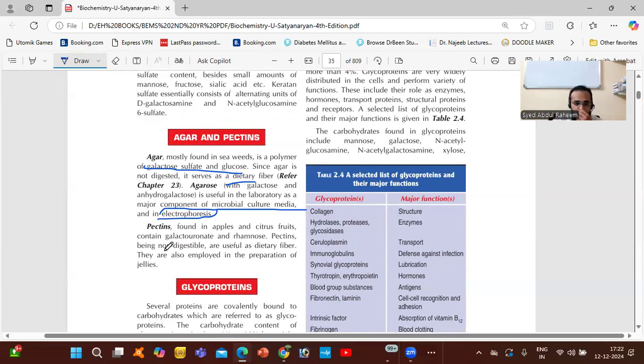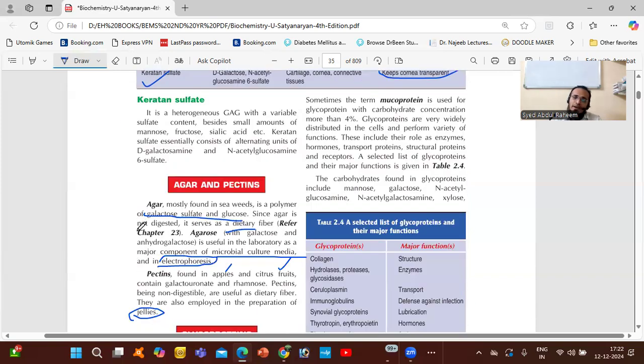Pectins are found in apples and citrus fruits. They have galacturonate and rhamnose. Pectins, being non-digestible, are useful as dietary fiber. They are also employed in the preparation of jellies. Jellies are prepared with the help of pectins. So it is present in our apple. We eat apple because it is a dietary fiber. It will maintain lubrication, mostly in the large intestine, the colon. So this is very important. We need agar and pectins, all these are dietary fibers.